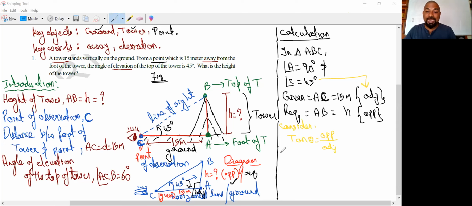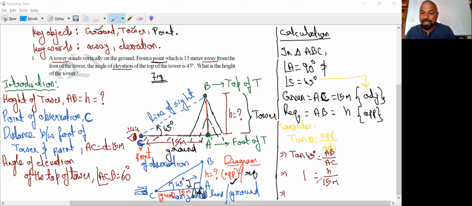So how are we getting connected? Now substitute the values. Theta is 45 degrees, so tan 45 degrees equals opposite AB over adjacent AC. So first we took the trig ratio, then we labeled it, and now we are keeping the values in the third step. Tan 45 is 1. AB we don't know, that's why we call it H, and AC is 15 meters. First the trig ratio, then the labeling, then the magnitude, then simplification.